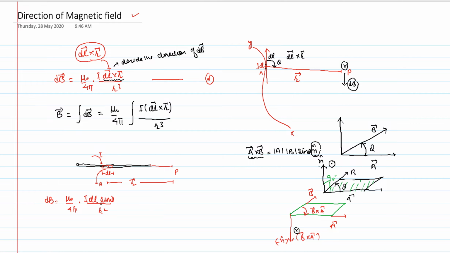Okay, so now see, this theta is the angle between dl and the displacement vector. In this case, the angle between dl and the displacement vector is now 0 degrees. Here theta is equal to 0 degrees. So put theta equal to 0 degrees here. What will happen? Magnetic field is equal to 0.